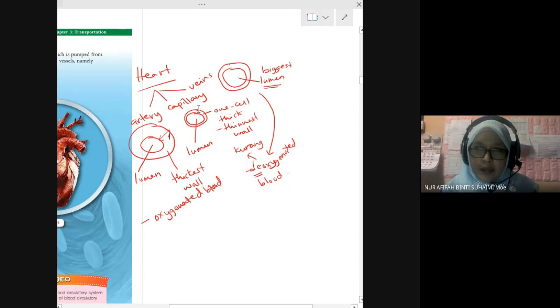Okay, and then capillary. Capillary is the connection between artery and vein and to the whole part of your body. Its wall is one cell thick only, for the diffusion process of oxygen, or exchange of gases. That's the function of capillary. So remember, the blood capillary wall is one cell thick, the thinnest wall.